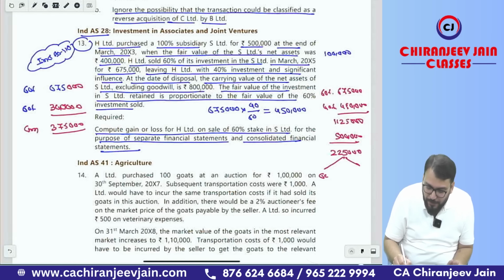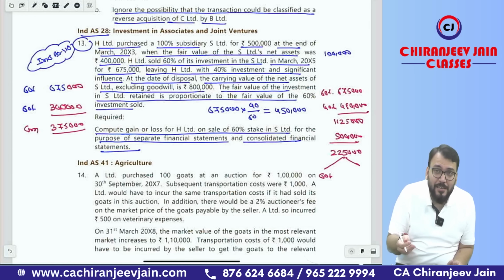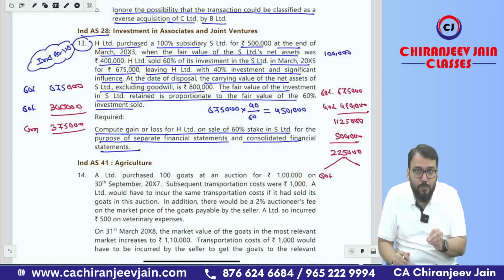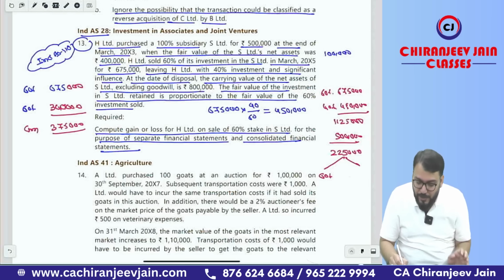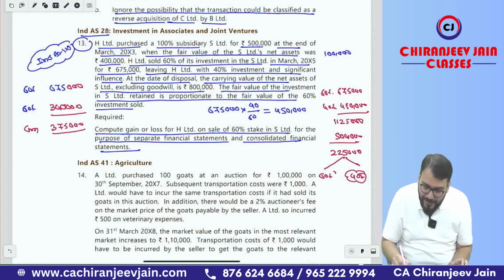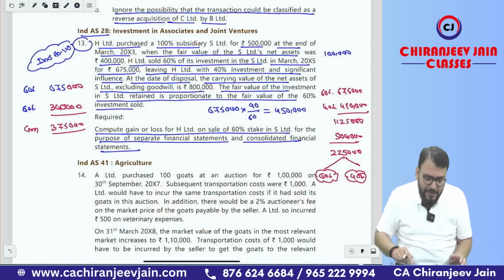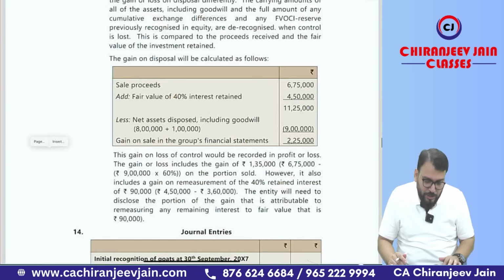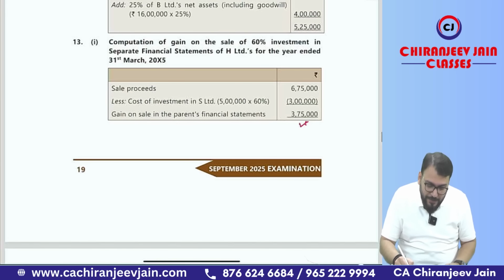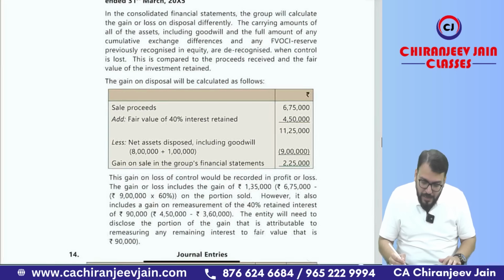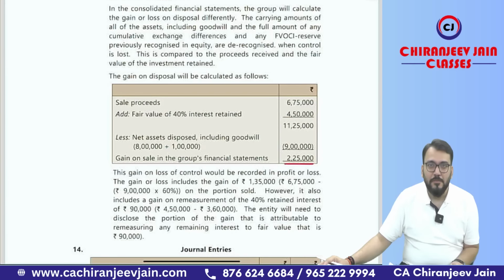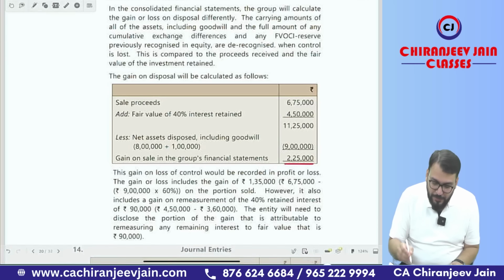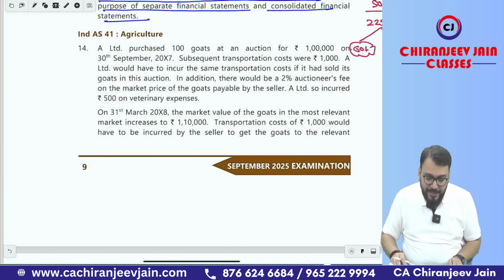If you want to calculate separately the gain or loss on disposal of equity shares and the gain or loss on remeasurement of investment, then 60% belongs to disposal of shares and 40% belongs to remeasurement of investment retained. Very simple. Same answer has been given if you read question number 13. So 3,75,000 in separate financial statement and 2,25,000 in consolidated financial statement. Got this point? Now come to the next question, which is related to Ind AS 41 agriculture.